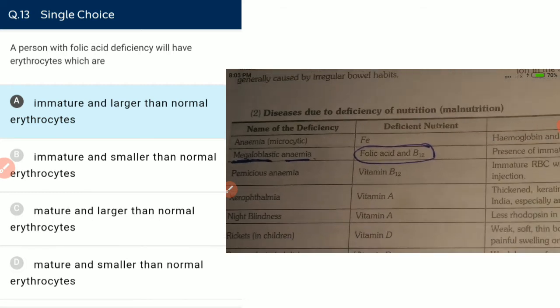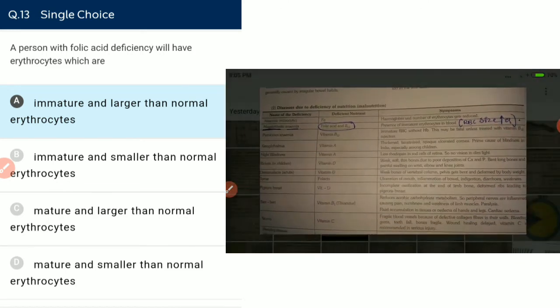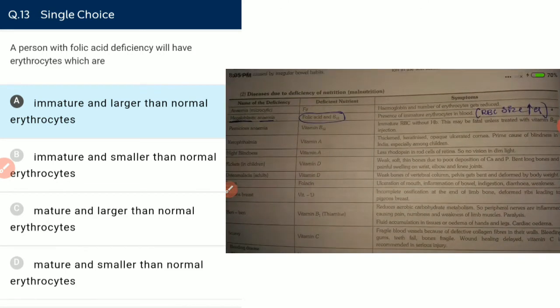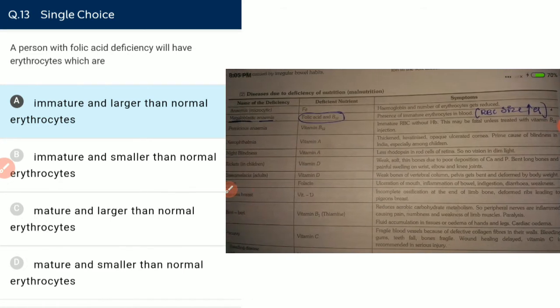No. The disease that arises due to deficiency of folic acid is megaloblastic anemia. In megaloblastic anemia, we have two major symptoms. The first is immature erythrocytes, and the second is that the RBC size will increase.